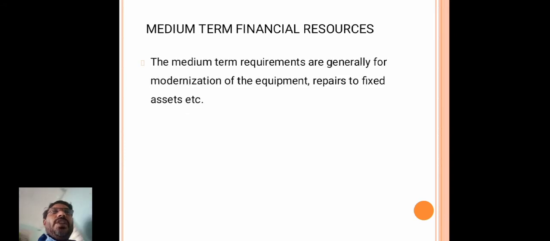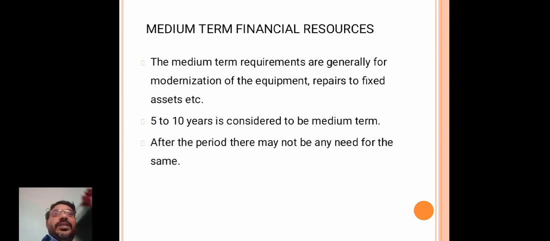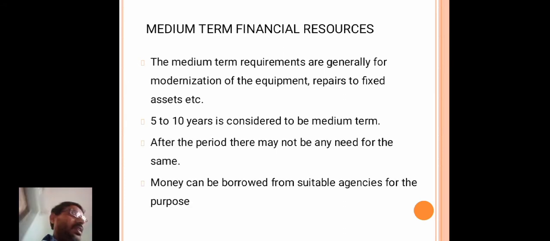Then next, medium term financial resources. The medium term requirements are generally for modernization of the equipment or repairs to fixed assets.